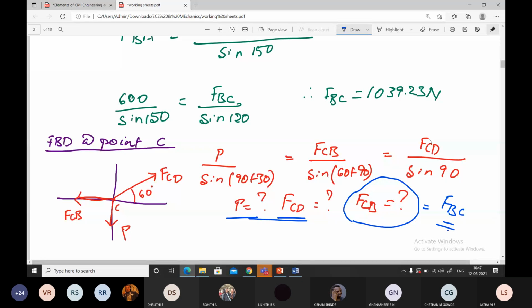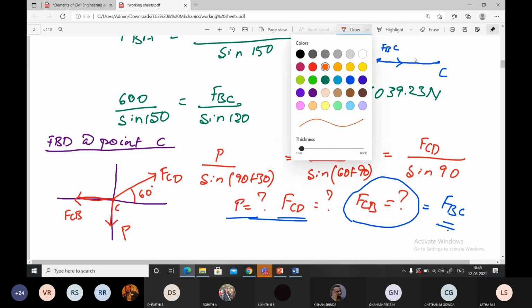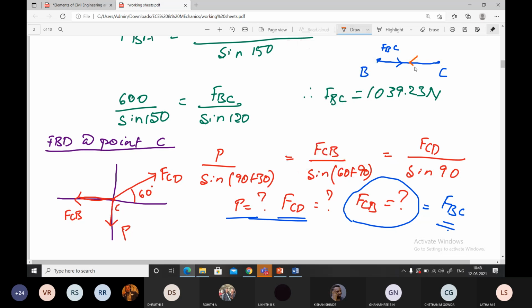I'll tell you how it is. In the problem, BC is horizontal. Please listen carefully, students. In the first free body diagram, we applied FBC in this direction from point B. At point C as a free body diagram, we are applying FCB.